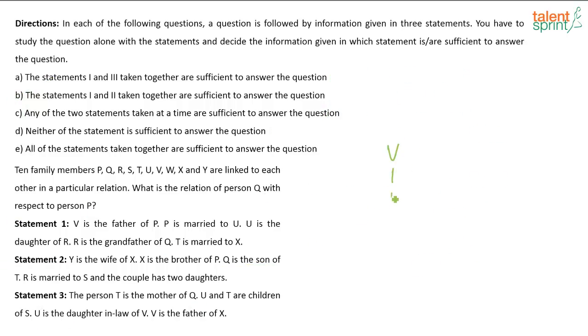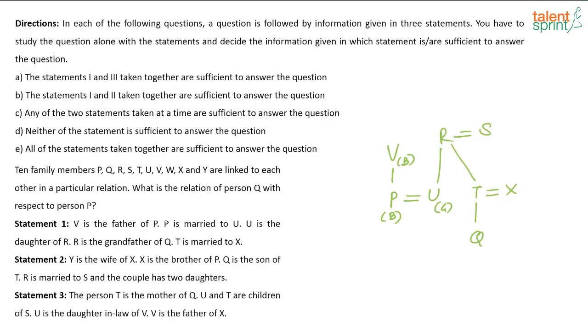So what is given? V is the father of P. P is married to U. U is the daughter of R. R is the grandfather of Q. T is married to X. And in the third statement it is said that the person T is the mother of Q. U and T are children of S. U is the daughter-in-law of V. V is the father of X.